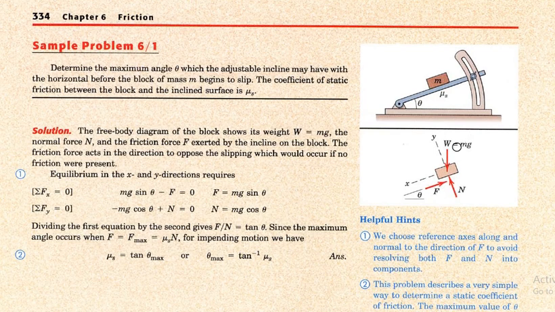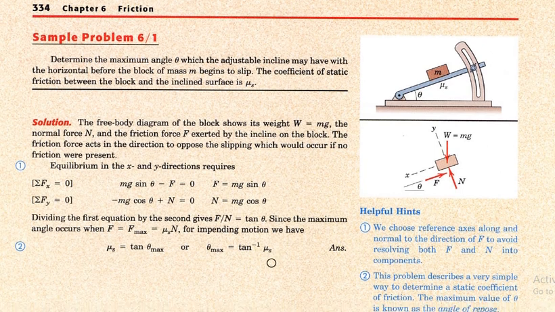Weight is equal to mg. Summation of Fx is equal to 0: mg sin theta minus F, so F will be equal to mg sin theta, and the normal reaction will be equal to mg cos theta. F is equal to F max at static condition, mu s N, and mu s will be equal to tan theta maximum. For the motion condition, theta maximum will be equal to tan inverse of mu s.